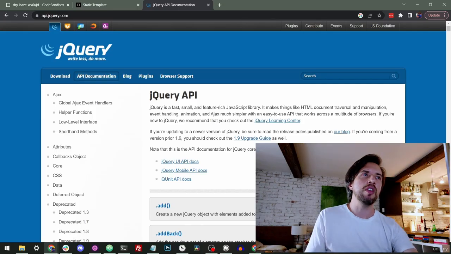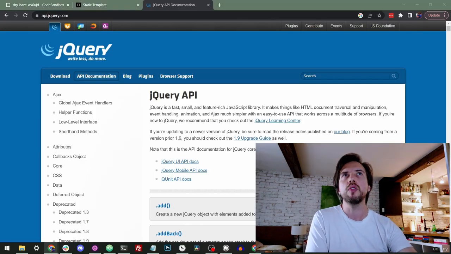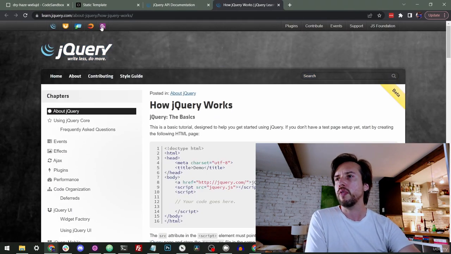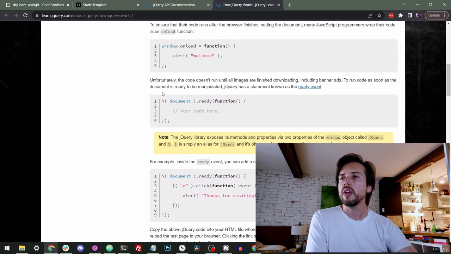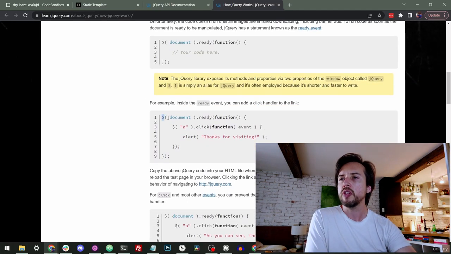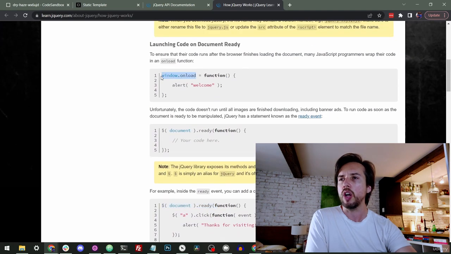But they do have a little learning section that has how jQuery works, which is over here. If we just Google how jQuery works, they'll give you some pretty basic examples. They'll say, normally, if you're waiting for the page to load, you have to use this window.onload. That's built into JavaScript, but it doesn't work perfectly. There's certain situations this doesn't work. Meanwhile, there's a jQuery version where they have this $(document).ready, and that is better to use because of complicated developer reasons. So we have this document.ready instead of window.onload.